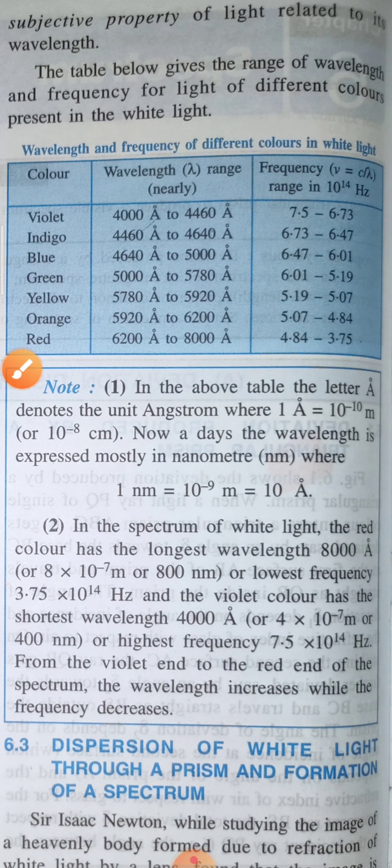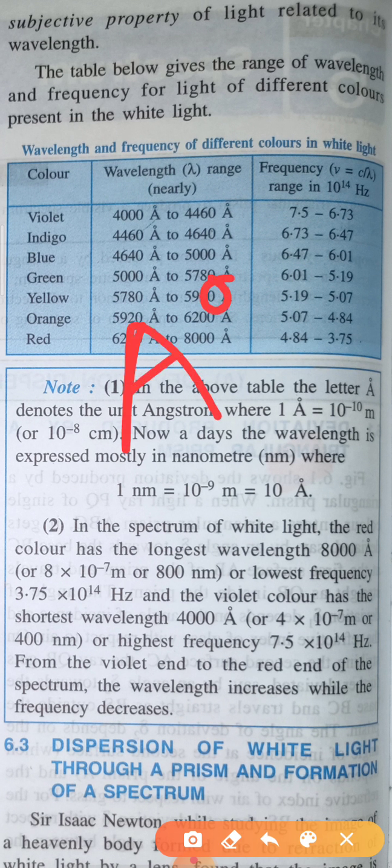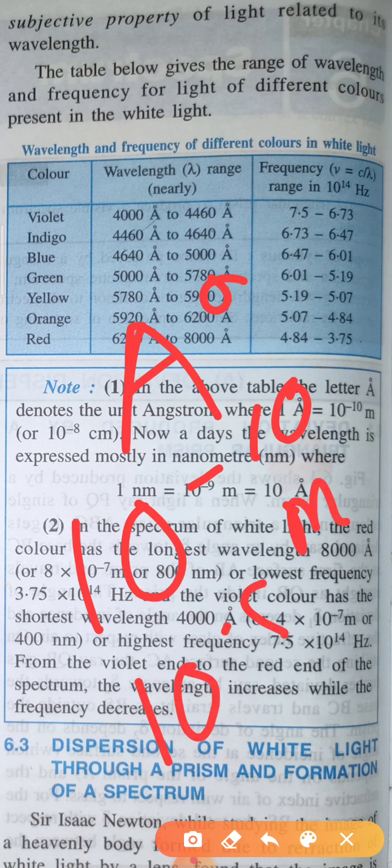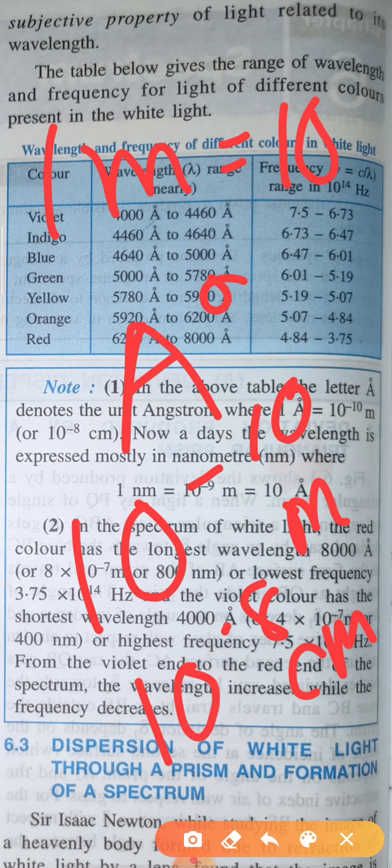We are using the unit angstrom. 1 angstrom means 10 to the power minus 10 meter, or 10 to the power minus 8 centimeter. But nowadays the nanometer is mostly used in place of angstrom. 1 nanometer is equal to 10 to the power minus 9 meter, or 10 angstrom.